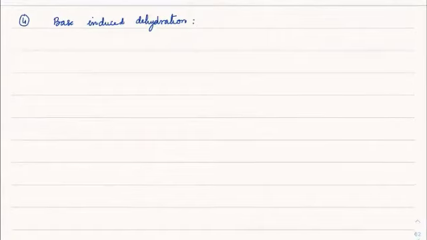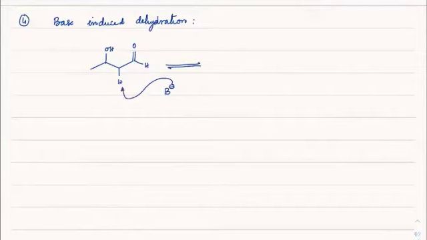Suppose we have an aldol formation, which has OH, and I have one H here, double bond O and H. Remember, what do we do on dehydration? First we take a base, and the base will extract this proton. Once the base extracts it, we will get a carbanion. And why is the carbanion forming here?